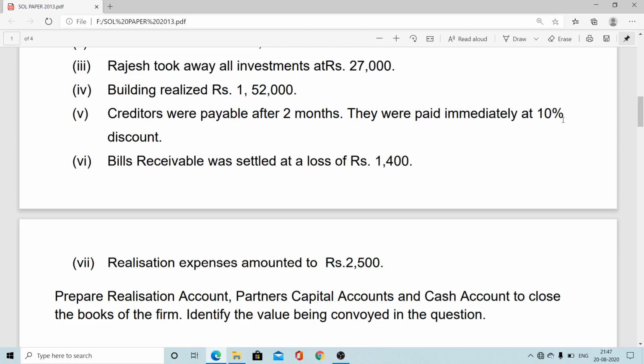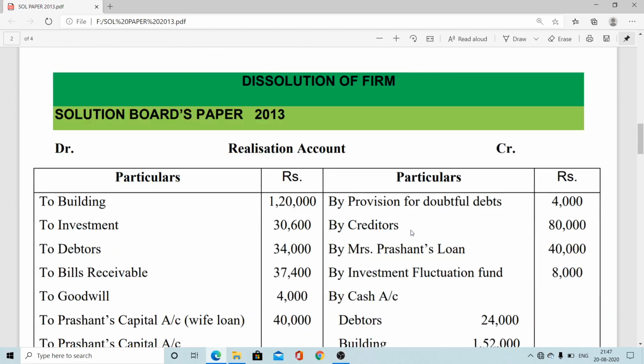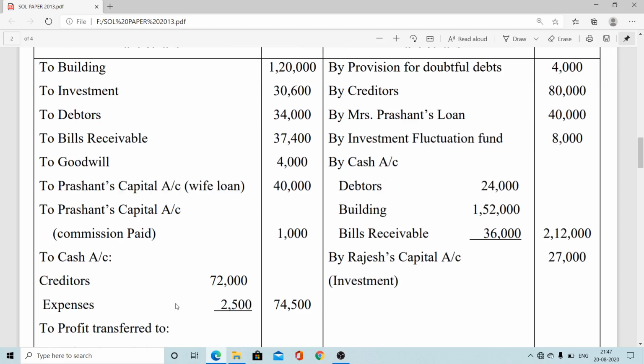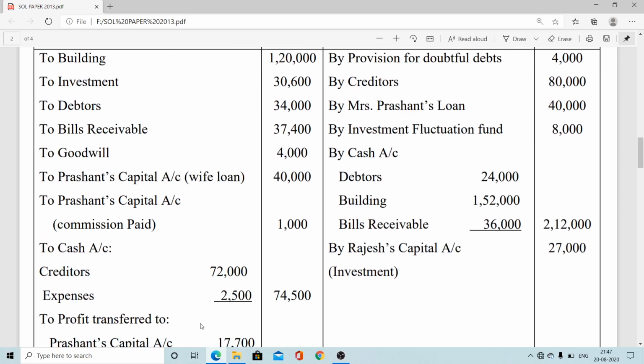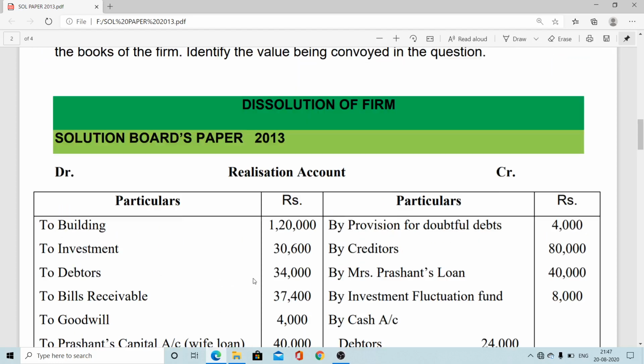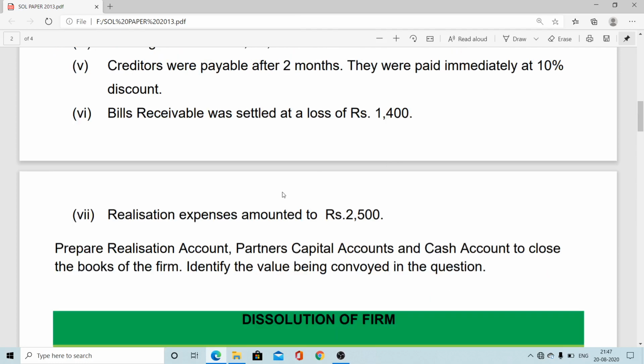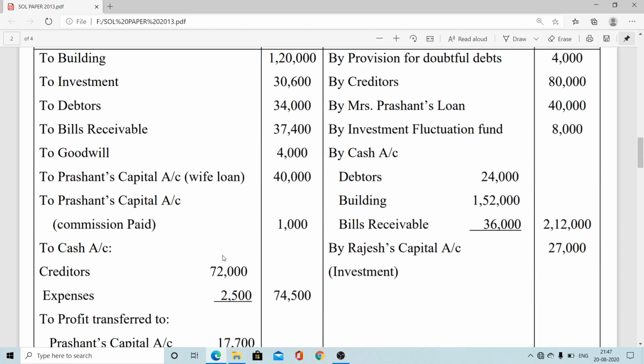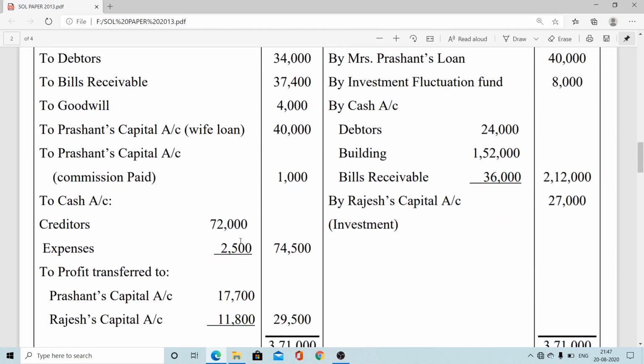The 10% per annum rate is not provided, so you calculate just 10% on 80,000, which comes to 8,000. 80,000 minus 8,000 gives 72,000 for payment of creditors. Realization expenses of 2,500 are also paid, and it is an outflow of cash. Together, the creditor payment and realization expenses come to 74,500.